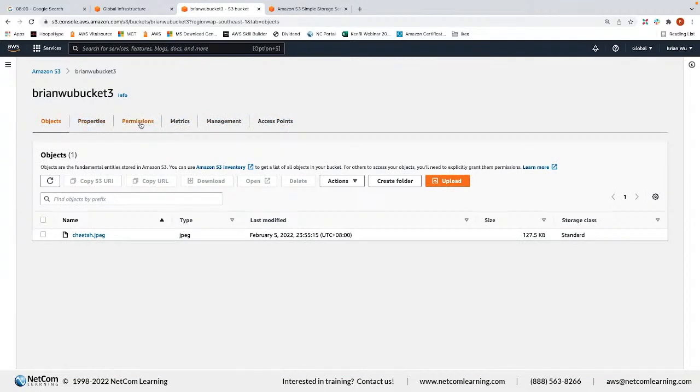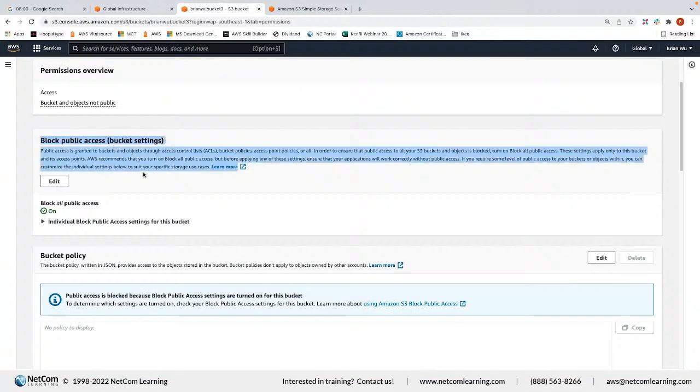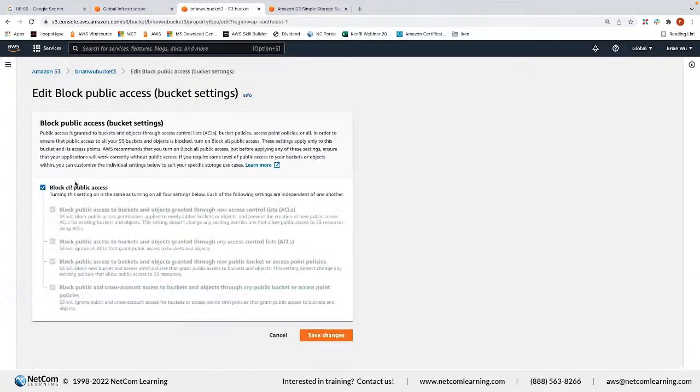So go to permission, all right, and then you can see this is the button that I set as the default setting before, block all public access. So in order to disclose this content to the world, there are a lot of settings you need to configure. All right, we have a lot of warnings. We need to accept a lot of settings. So let's go inside and take a look.